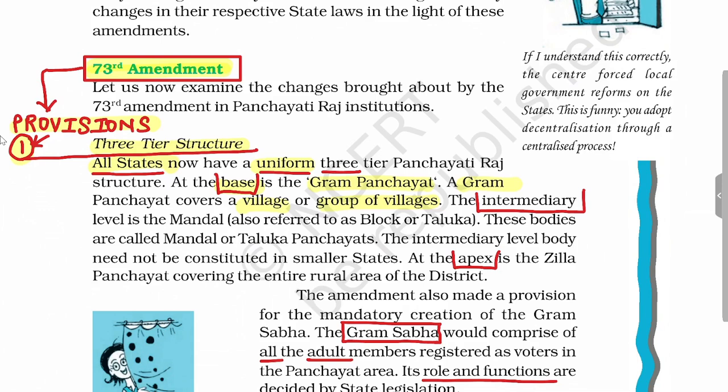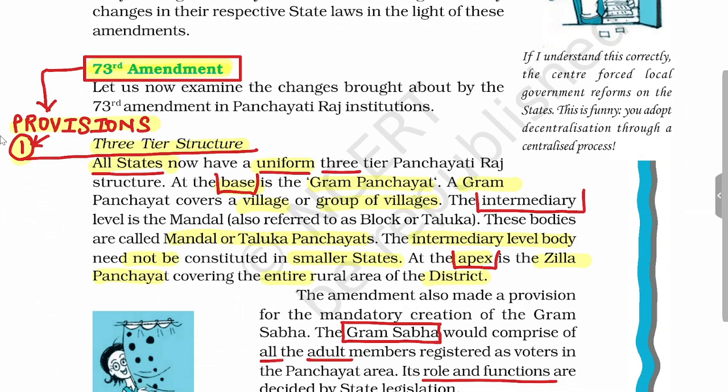Then you have the Taluka Panchayat or Mandal Panchayat, at a level just higher than the Gram Panchayat. This is the intermediate level body. It is not required to be constituted in a state which is small or has less population. The apex level, the third tier of the Panchayati Raj institution, is the Jilla Panchayat. This will cover the entire rural area of a district.